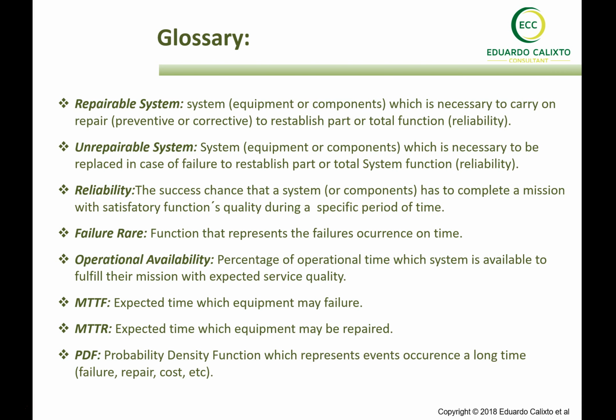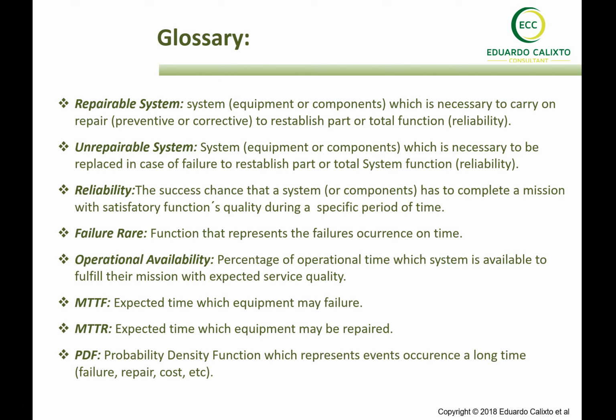Reliability again is the success chance that some system or component has to complete its mission with satisfactory quality during a specific period of time. Failure rate is the function that represents the failure occurrence over time. Operational availability is the percentage of operational time in which the system is available to fulfill its mission with expected service quality. MTTF is the expected time at which equipment may fail. MTTR is the expected time in which equipment may be repaired. PDF is the probability function which represents event occurrence. And CDF is the cumulative distribution function, such as reliability and unreliability.